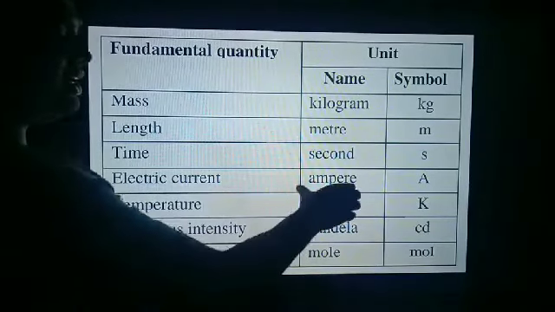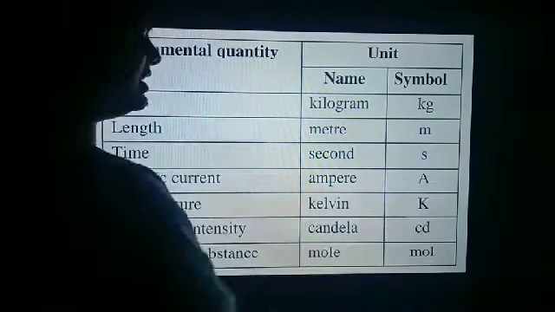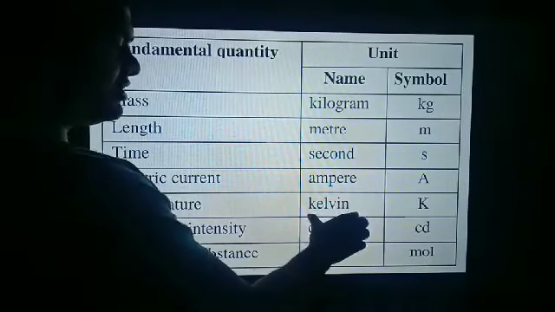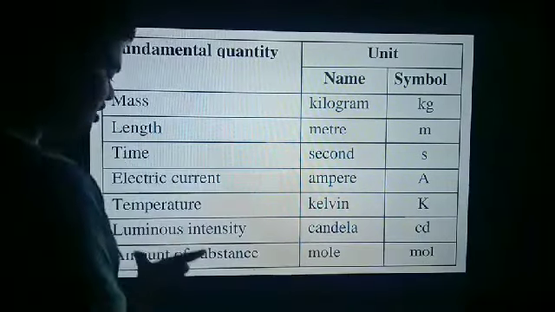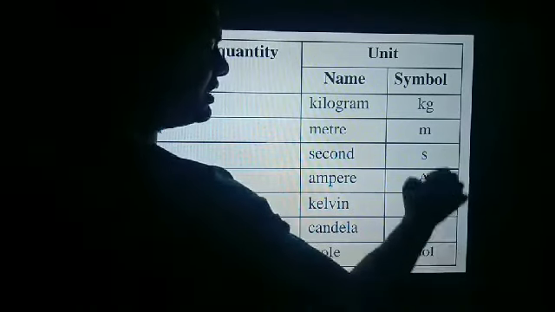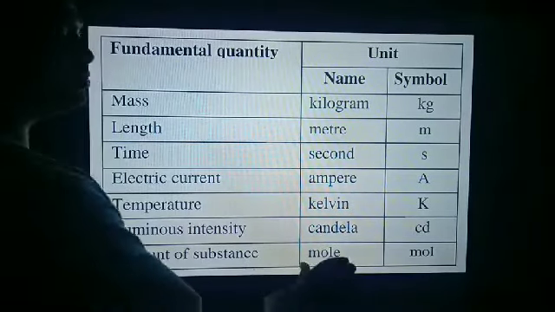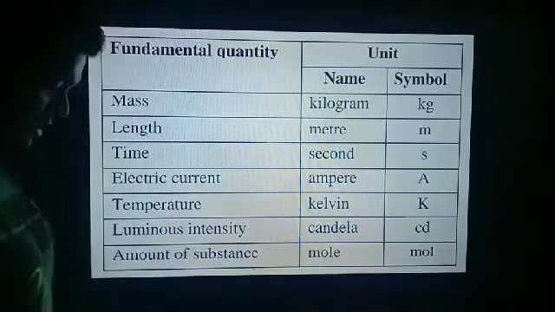Electric current is a physical quantity, ampere is its unit and capital A is the symbol. Temperature, measured in Kelvin, symbol is capital K. Luminous intensity, candela, symbol is cd. Amount of substance, mole, symbol is mol.